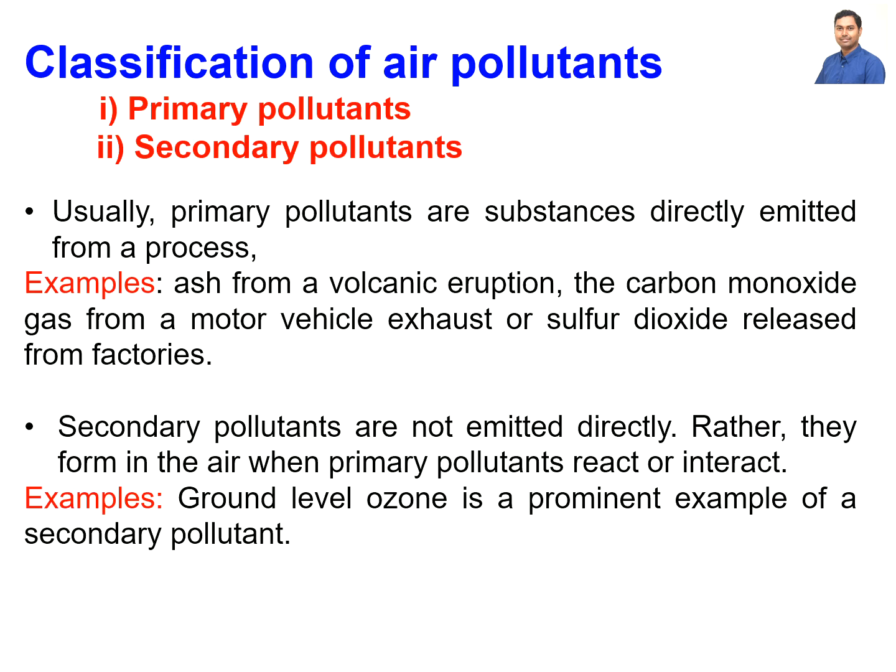Here is the classification of air pollutants: primary pollutants and secondary pollutants. Primary pollutants are substances directly emitted from a process. Examples are ash from a volcanic eruption and carbon monoxide gas from motor vehicle exhaust. If we can filter the gases coming out of vehicles, we can minimize this air pollution.